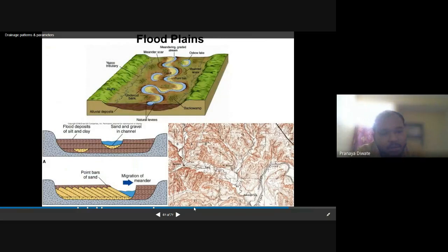Floodplain. What is a floodplain? A floodplain is the deposit of silt and clay at the river channel. Depending upon this, you have different types of floodplains.